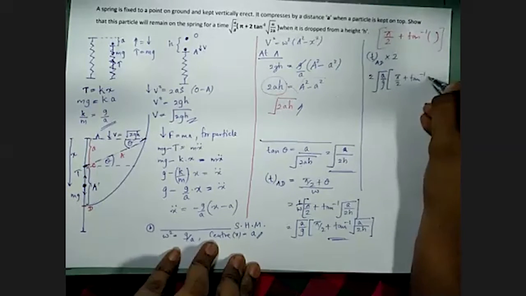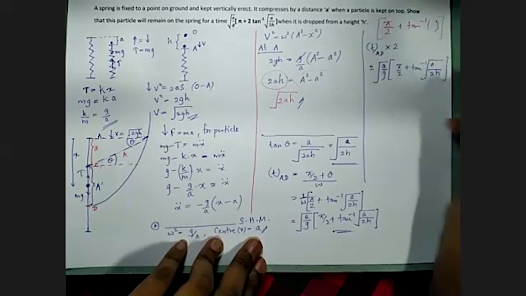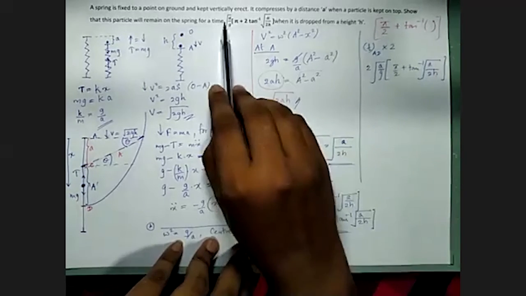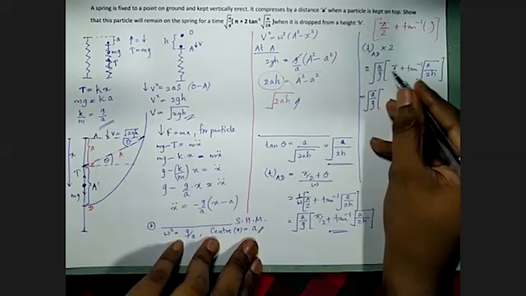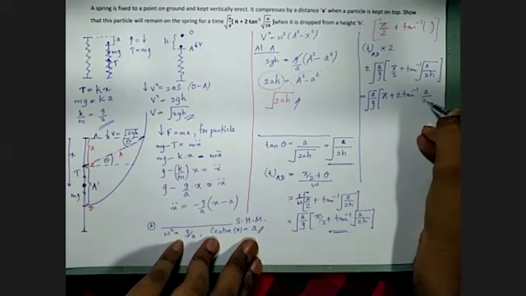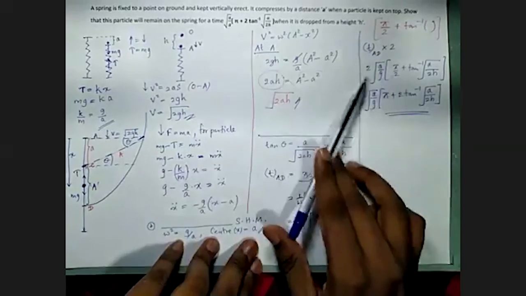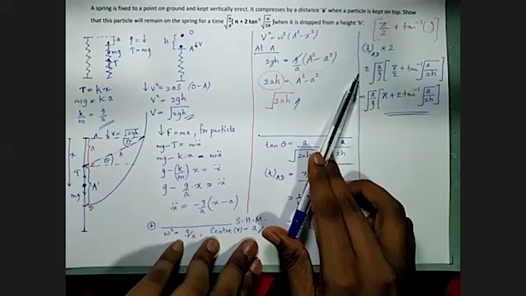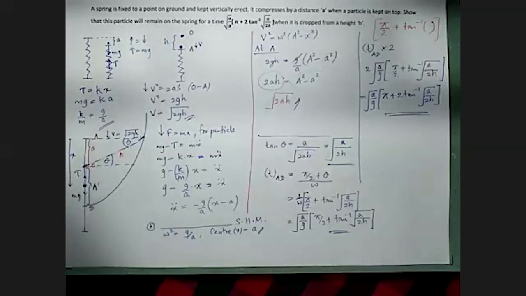Now we can multiply the 2 terms inside our bracket by 2 because here we don't have 2. Then it is just square root of a over g. Multiply this by 2. We have pi plus 2 times tan inverse of square root of a over 2h. Can you remember? I told you this 2 is after this kind of multiplication. When we multiply, this 2 gets cancelled, then we get a coefficient 2 in front of the tan inverse term. This is the answer.